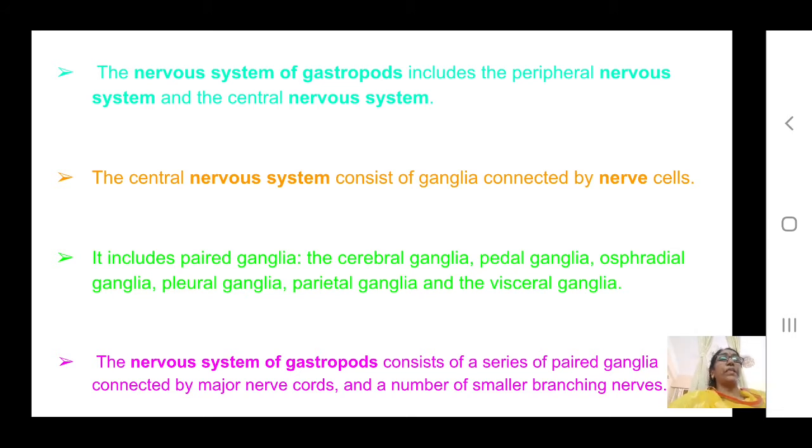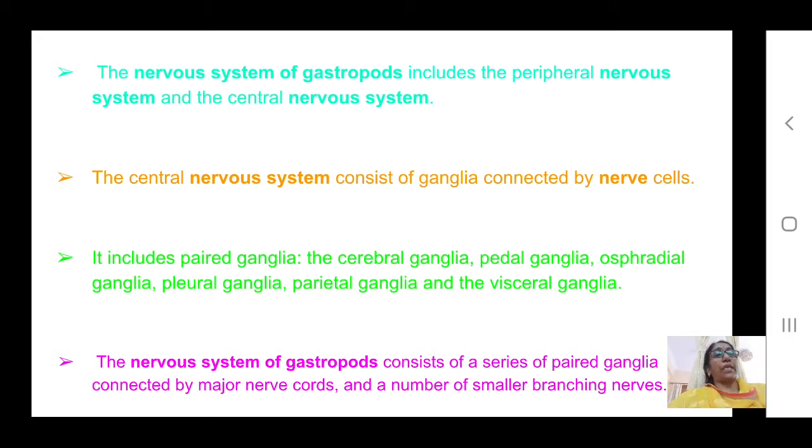In Pila, a figure-eight shaped nervous system is present, consisting of the peripheral nervous system and the central nervous system. The central nervous system includes ganglia connected by nerve cords.